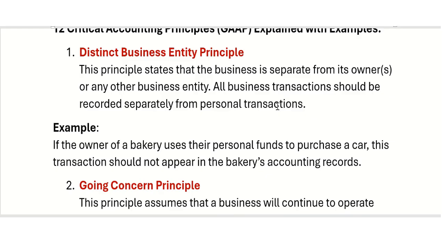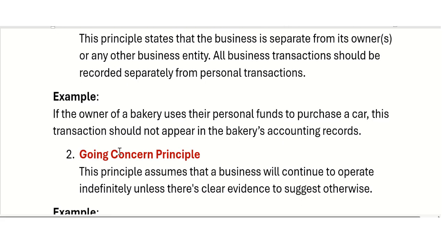For example, a person is working in the same company in which he is also the boss, right? He can get a salary from his own company. He is getting a salary from the company which is owned by his own business. It means that at the time of filing the income tax return, he has to file the corporation's, meaning the company's, income tax return separately and his own individual income tax return separately. So this is known as the separate entity concept or distinct business entity principle.